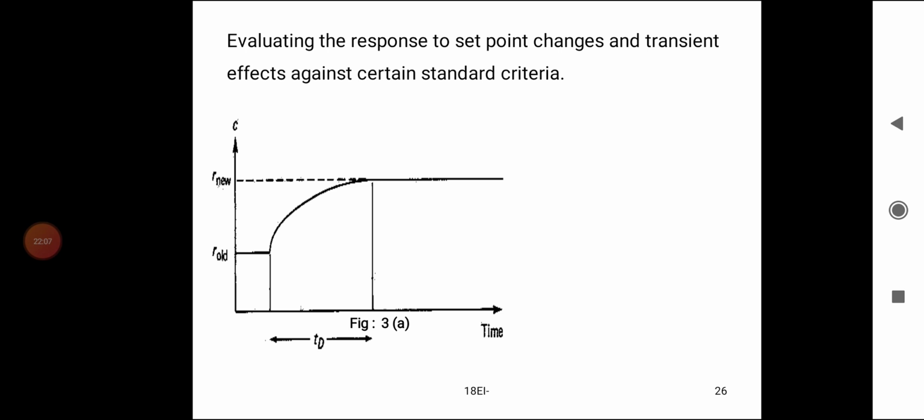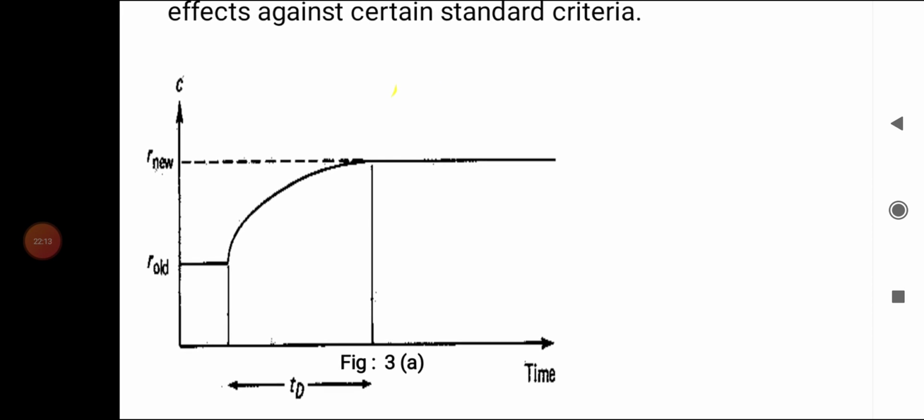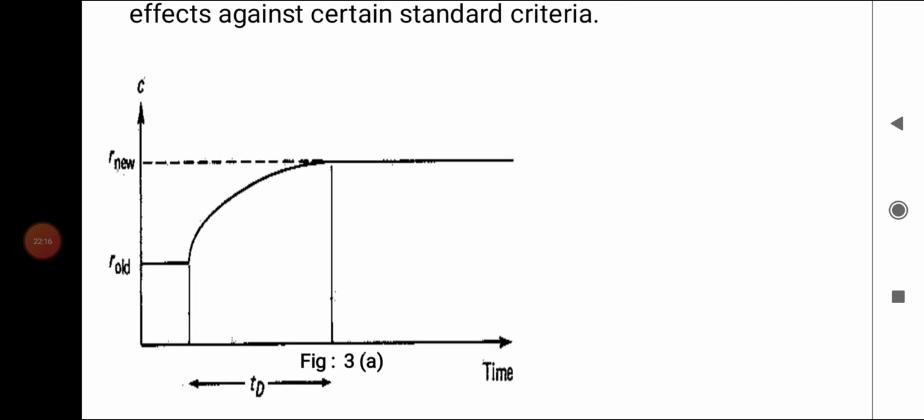Here is the graph shown, the output versus time function. At a certain time t equal to 0, the amplitude is at a volt. After a time td, t equal to td, it moves to a new value, and then it is finally constant at the new value.